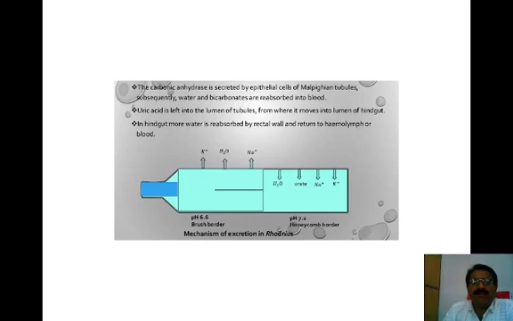Uric acid is left in the lumen of the tubules, from where it moves into the lumen of the hindgut. From the hindgut, the remaining water present here is again reabsorbed by the rectal walls and returns to the hemolymph. In the case of uric acid, the traces of every water molecule get reabsorbed,